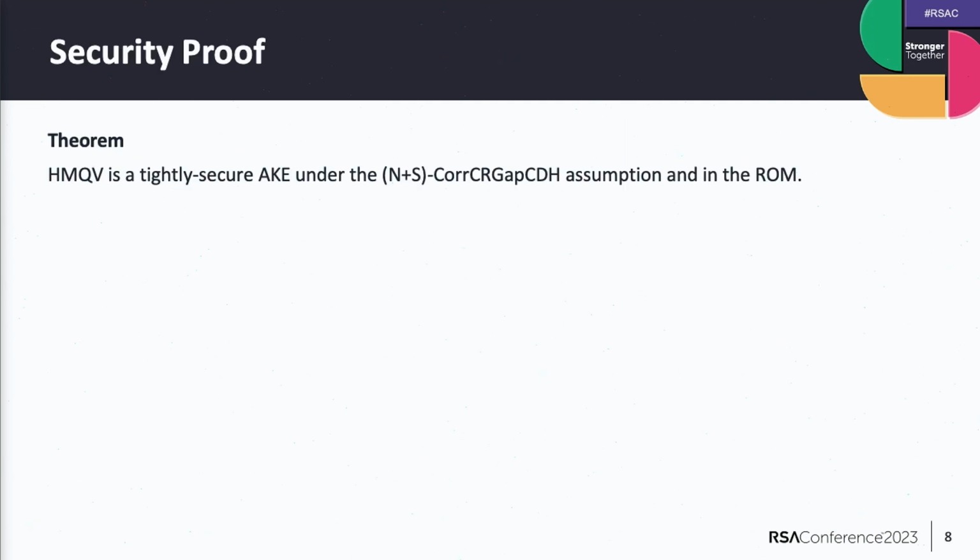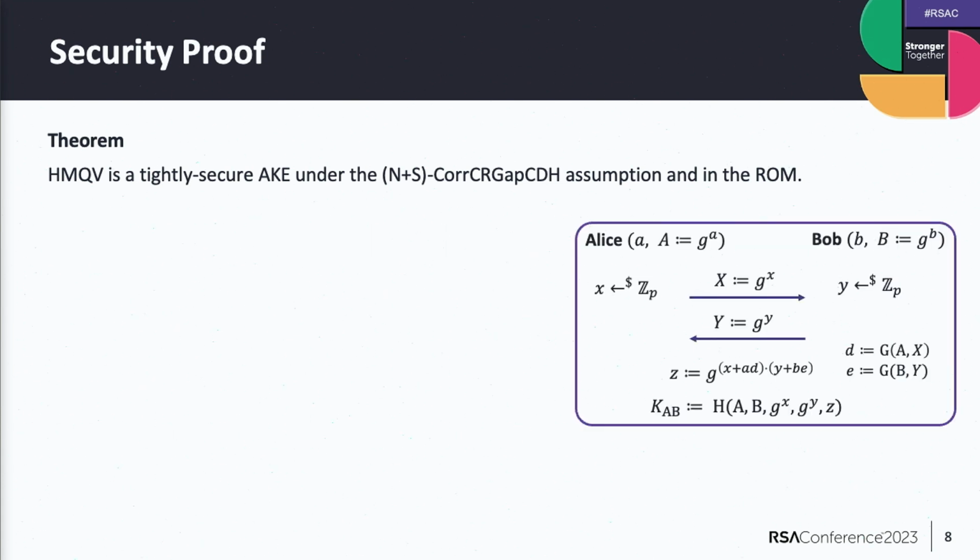Okay, I want to briefly say how the proof works. It's basically pretty straightforward, with this assumption. We will have to parameterize the assumption by the number of users and the number of sessions. Here's the protocol again. We show that HMQV is a tightly secure key exchange protocol under this assumption, and we will use the random oracle model to idealize the hash function. And then the idea is pretty simple.